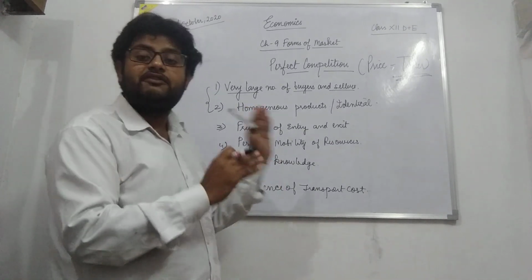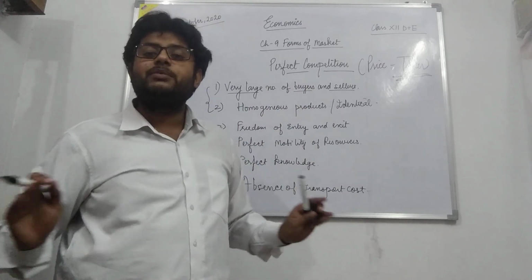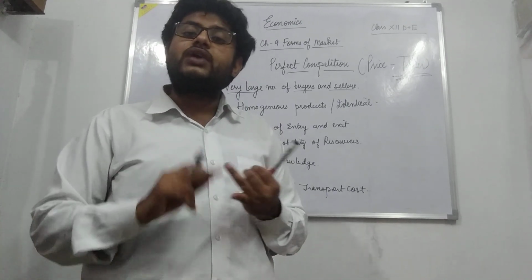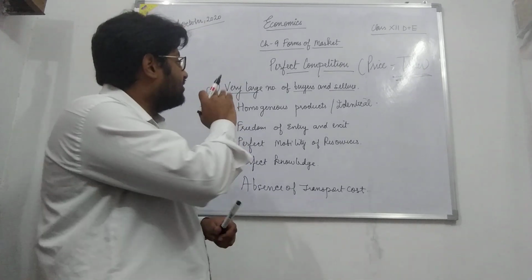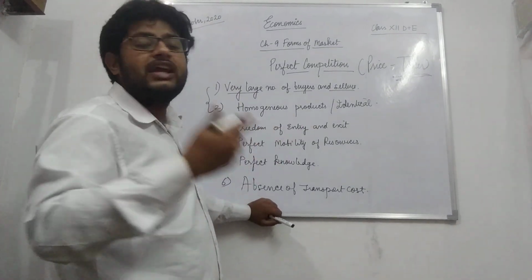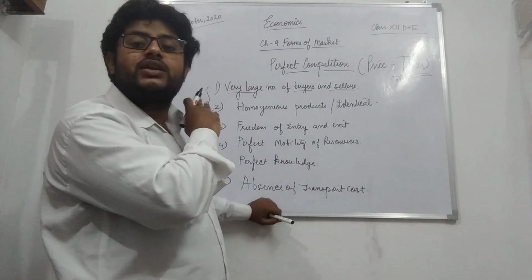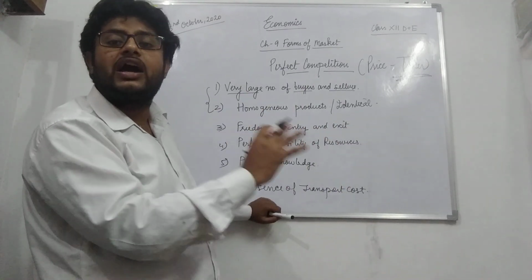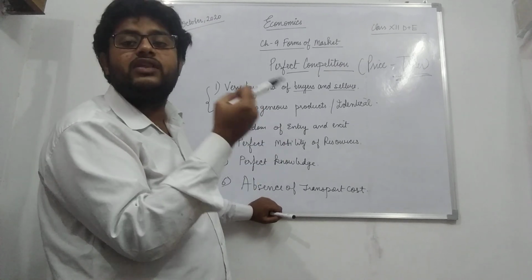But under perfect competition there are homogeneous, identical products, identical in physical attributes and in environmental attributes also. Thus the possibility of control over price is totally ruled out in perfect competition. Zero power on price. No power on the price.